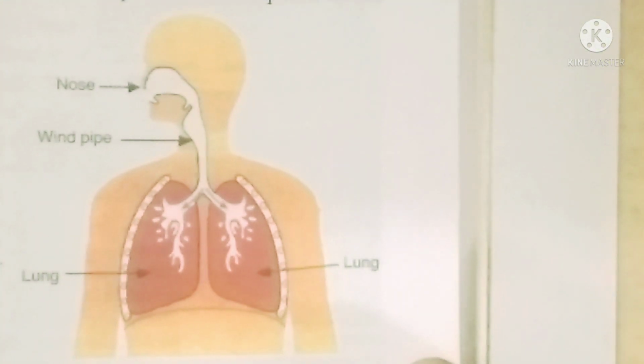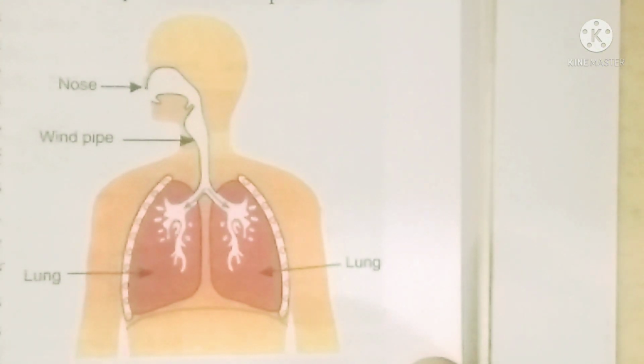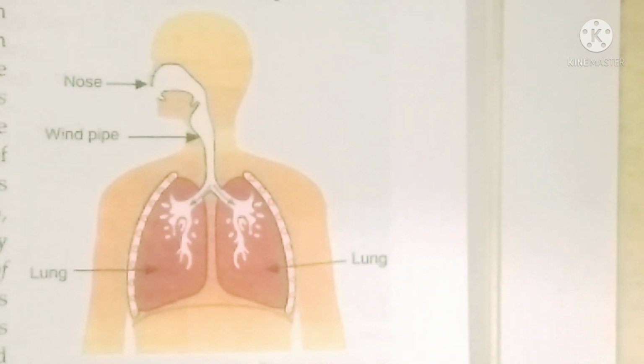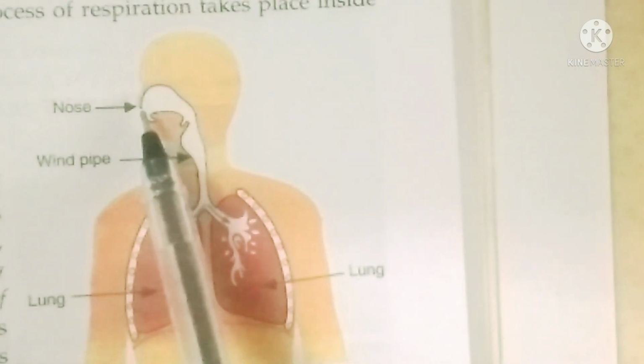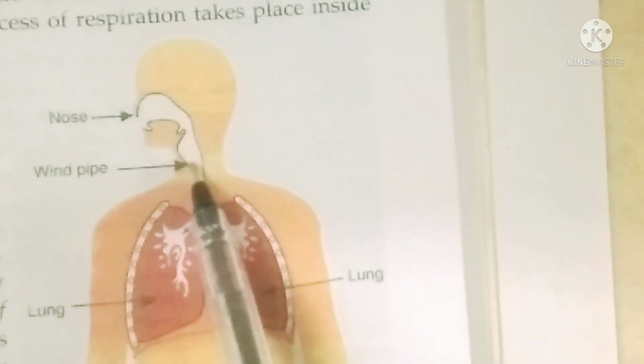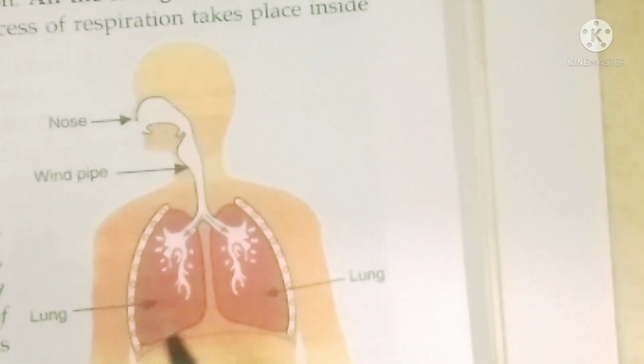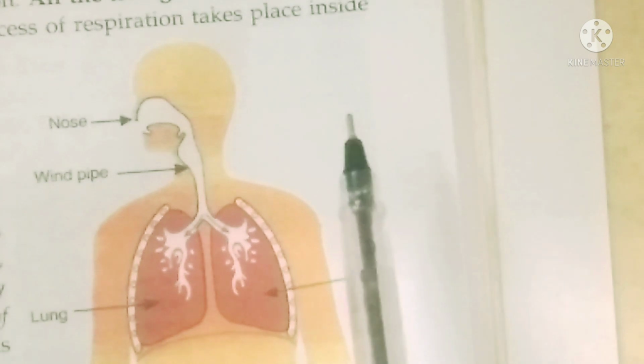Now another characteristic of living organisms is that they breathe or they respire. Respiration is there. Respiration means what? See children, through this nose, whatever air, oxygen we take through the windpipe, it reaches the lungs. And once you take food, this oxygen will release energy from the food that you take. That process is called respiration.